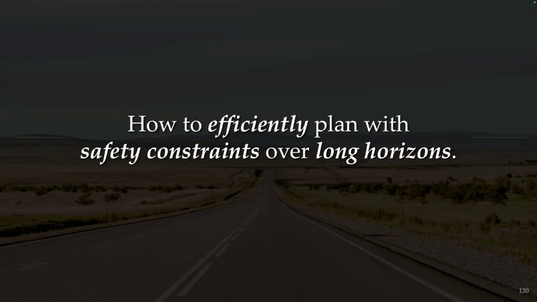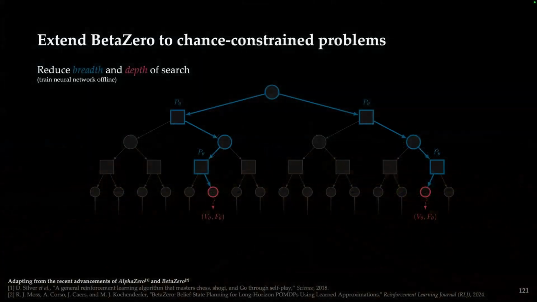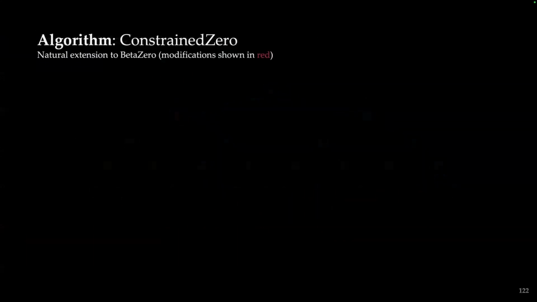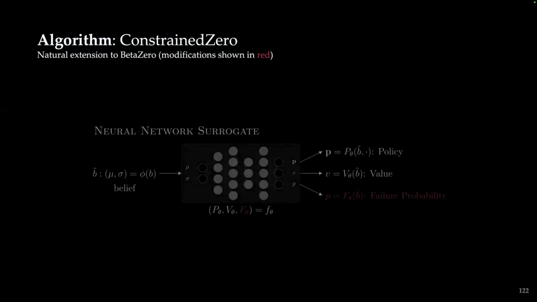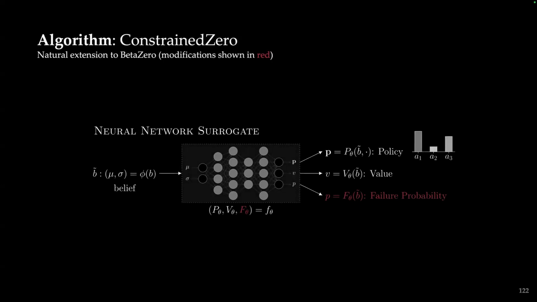This may look familiar. We can actually just extend BetaZero to chance-constrained problems. Here, instead of just estimating value at the leaf node, we can estimate the failure probability. What this looks like is an algorithm we introduced called ConstrainedZero, which is a natural extension to BetaZero, where the differences are shown in red here. We input our belief to a neural network surrogate, and we predict the policy, which is the probability distribution over actions, the value, as mentioned before, and now a third head of the network, which is the failure probability.